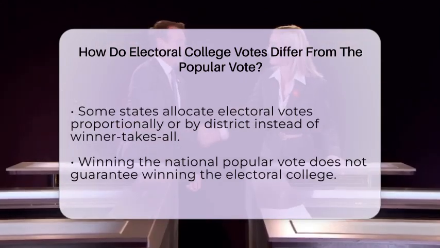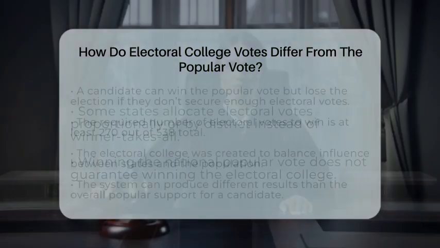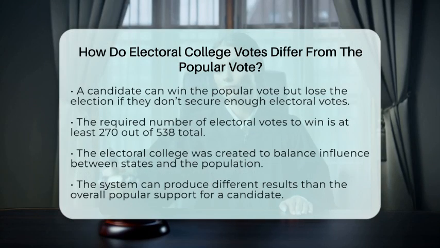This situation has occurred in several elections, where the candidate with the majority of popular votes did not become president because they did not reach the required majority of electoral votes, which is at least 237 out of 358 total electoral votes. In summary, the popular vote reflects the direct preferences of individual voters, while the Electoral College votes are a weighted state-based system that ultimately determines the outcome of the presidential election.